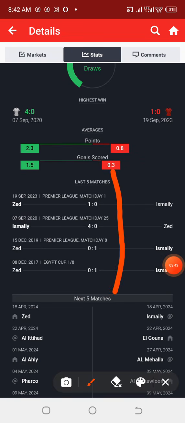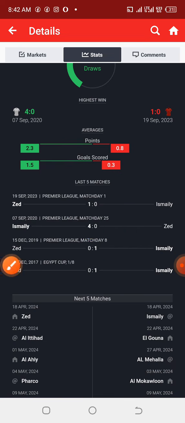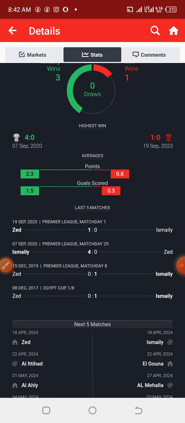If you look at it very well, most of their games ended up under 2.5, even under 1.5 goals, except this particular one that ended up under 4.5 goals. It shows that there is a high probability of this game coming out as under 2.5. As you saw at the start, there is a high probability of the game coming out as under 2.5, but you don't conclude on that yet, because you only have a surface, or a mere view, of the probability of the outcome of the game.